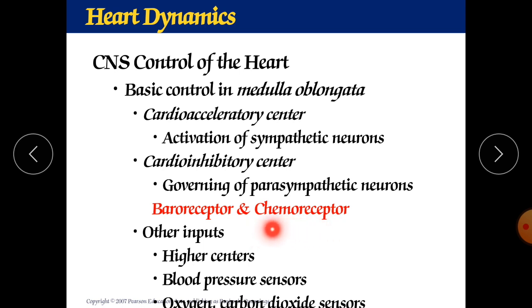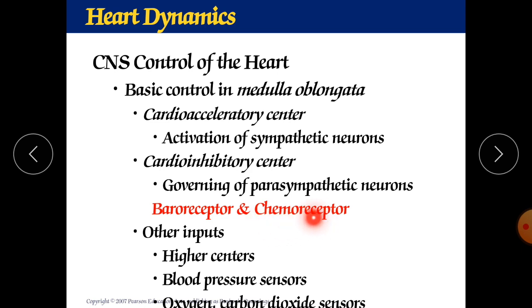Whenever there is a decrease in your oxygen level, it produces a condition like hypoxia. When there is an increase in the concentration of CO2, it will produce a condition like hypercapnia. And when there is an increase in the concentration of H+ ion, it will produce a condition like acidosis. So it reflects the chemoreceptors.